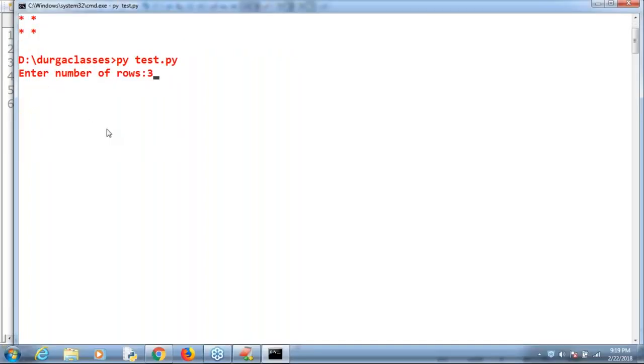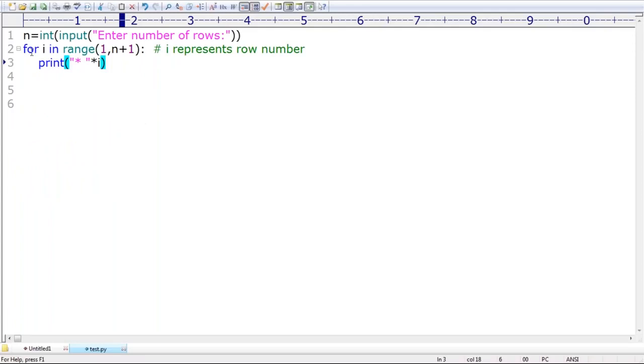Enter number of rows. Perfect. Are you able to understand, right? Enter number of rows: sir, 7. Then automatically, are you in a position to understand? Sir, observe that I is 1 to n plus 1, which means 1 to n, those many times. Every time print a star I number of times.